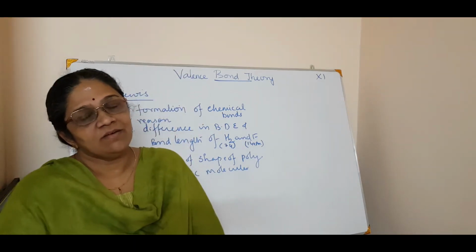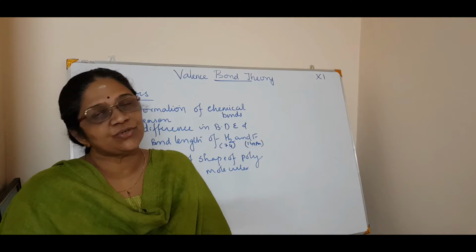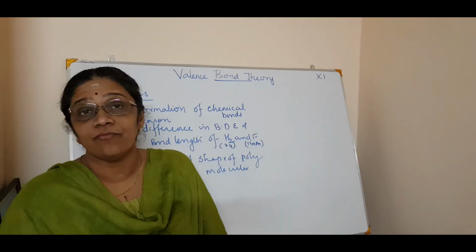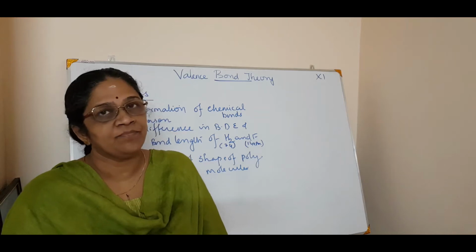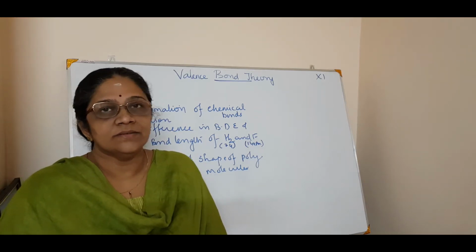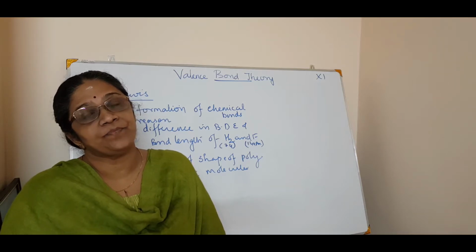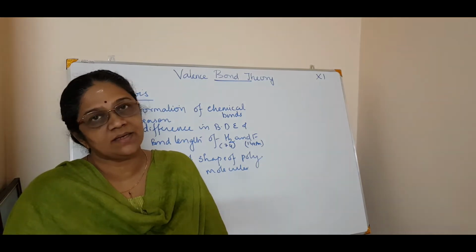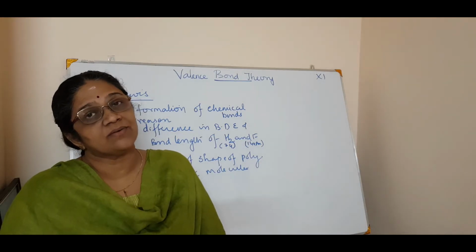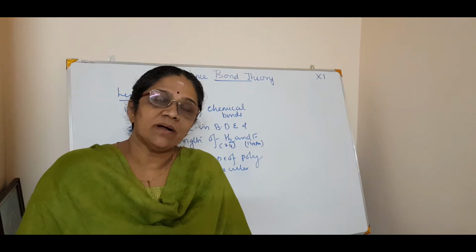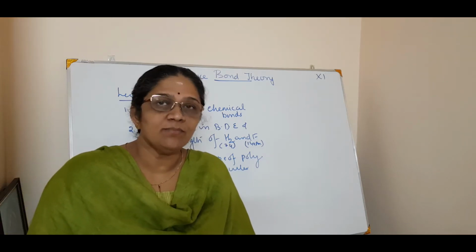Today we will see the next approach of theory. It is called valence bond theory, or simply VB theory. In the last session we were discussing the VSEPR theory, isn't it? Valence shell electron pair repulsion theory, where we come across the geometry of certain molecules,